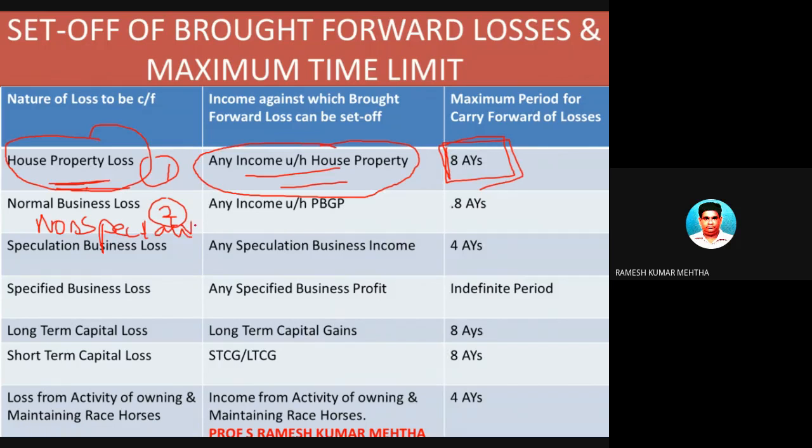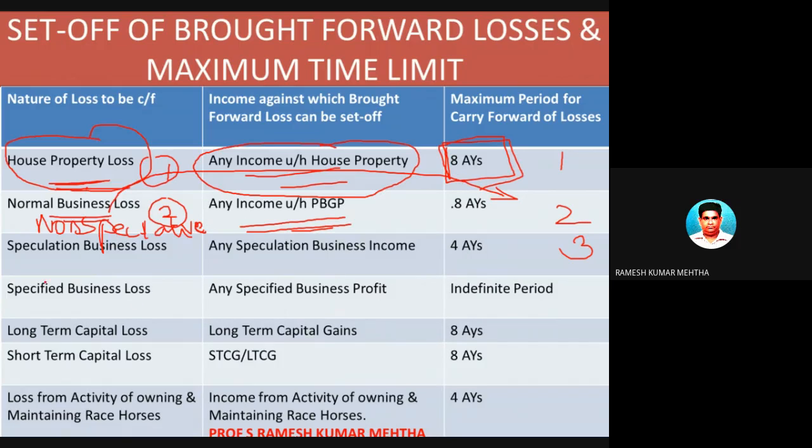If there is a loss which cannot be set off due to inter-head adjustments or intra-head adjustments and is forced to be carried forward in the next assessment years, this normal business loss can be carried forward for 8 assessment years till it is fully set off, and this loss can be set off in the next years under carry forward of losses, and it can be set off only and only under the head of income under the heading profits or gains from business or profession. So this is point number 2.